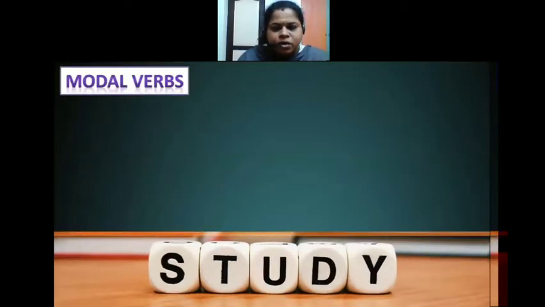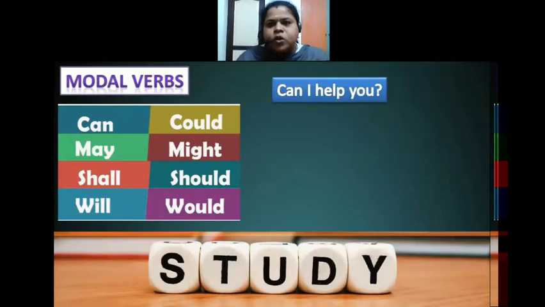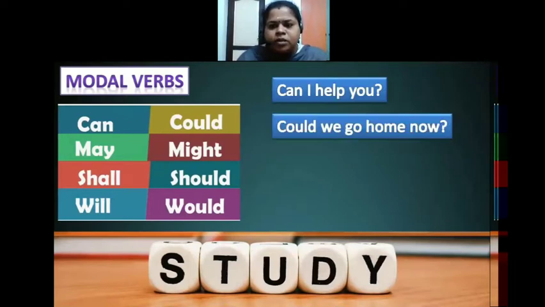Then modal verbs can also be used to ask questions: can, could, may, might, shall, should, will, would. Here are the examples. Can I help you? Could we go home now? This is polite. If you want to ask politely, you can use could. Both convey the same meaning, but if you want to show more respect towards the person you're talking to, you can choose could instead of can. So, could we go home now?